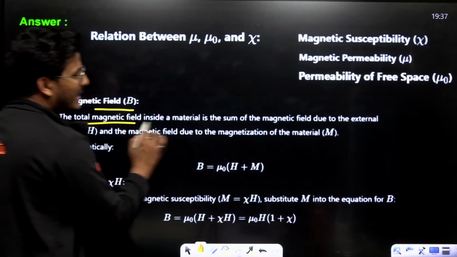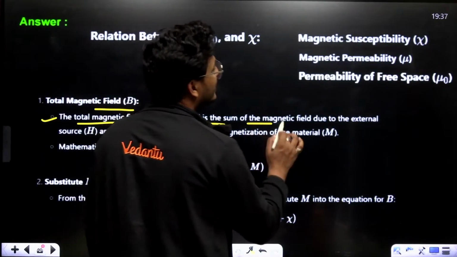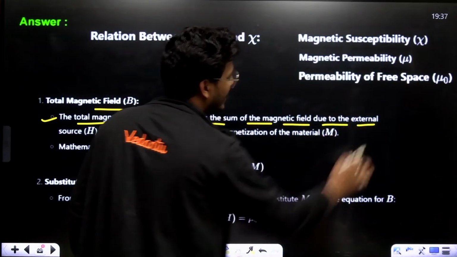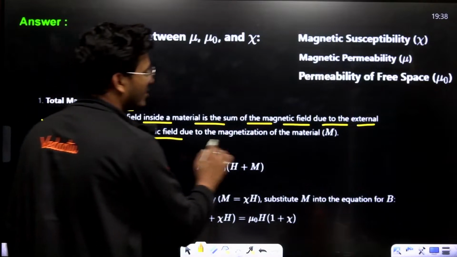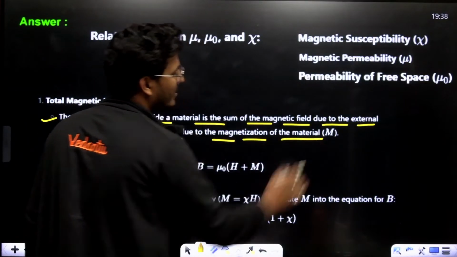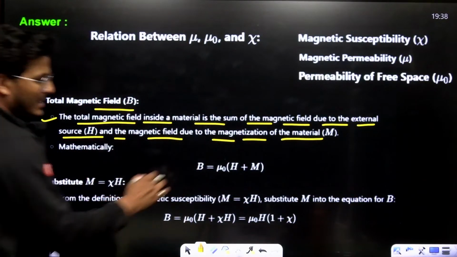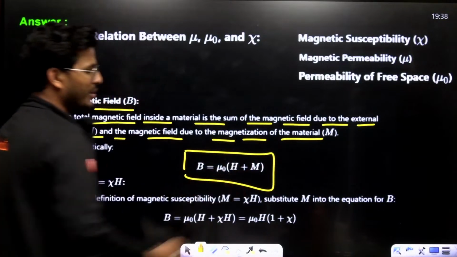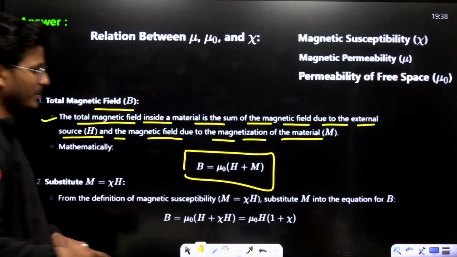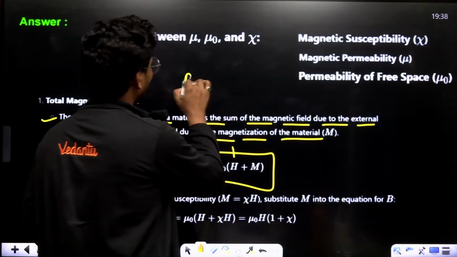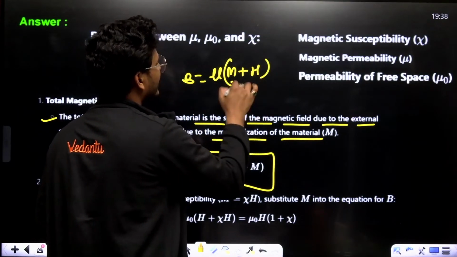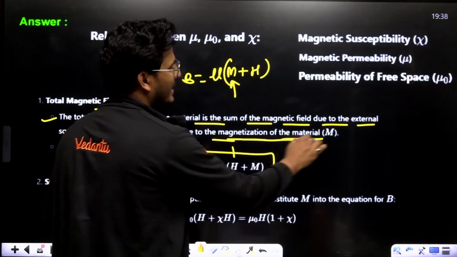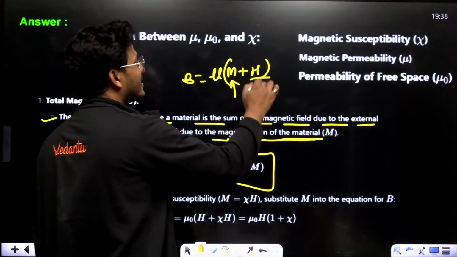The total magnetic field inside a material is the sum of the magnetic field due to an external source and the magnetic field due to the magnetization of the material, M. Mathematically, this is B equals mu naught times (H plus M). This M is the magnetization of the material, and this H is due to the outside source.